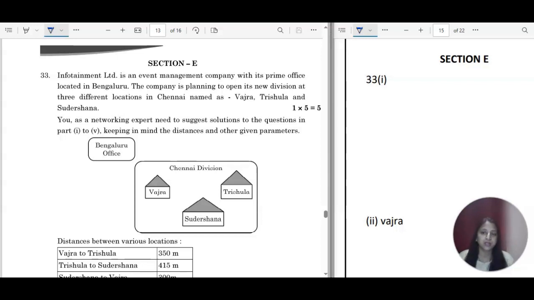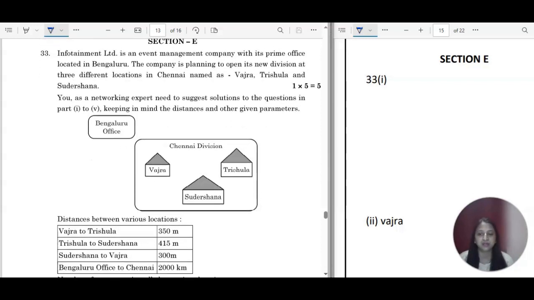Infotainment Limited is an event management company with its prime office located in Bangalore. The company is planning to open its new division at 3 different locations in Chennai, named Vajra, Trishula and Sudarshana. You as a networking expert need to suggest solutions to the questions in parts 1 to 5, keeping in mind the distances and the other parameters. So here you can check that the Bangalore office is outside and the Chennai division has 3 different offices: Vajra, Trishula and Sudarshana. So what do we have to consider?